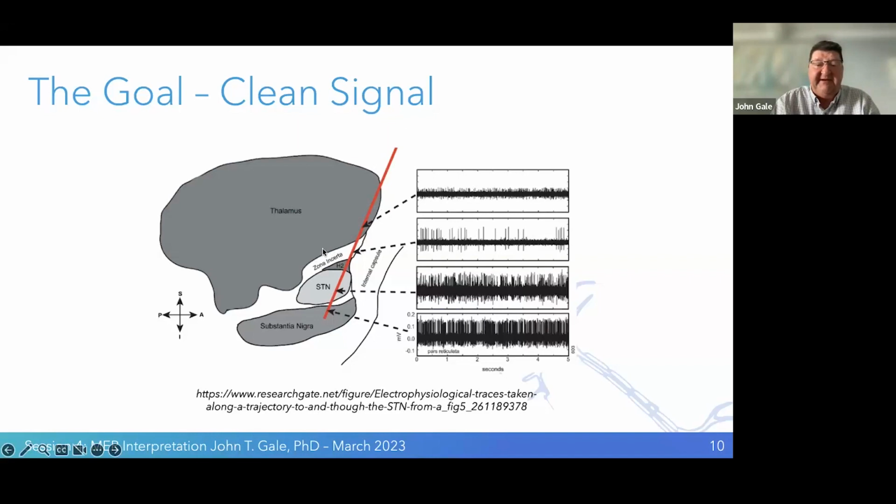The region beneath the thalamus is called the zona incerta, or zone of uncertainty, because many different functional areas project through here. There are some cells, and we can see they fire differently than the thalamus. Then as we insert into the subthalamic nucleus here, we can see the firing rate is dramatically different than above it.